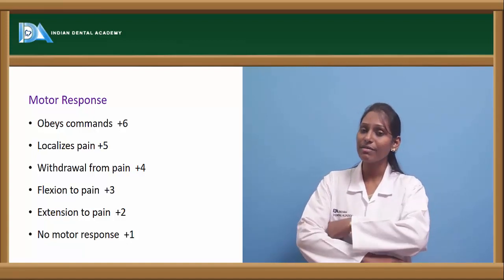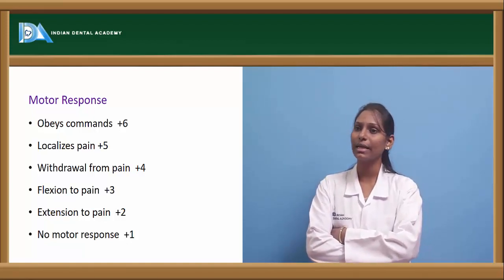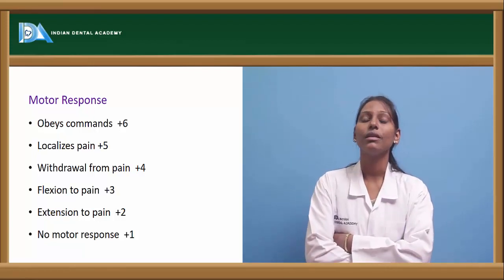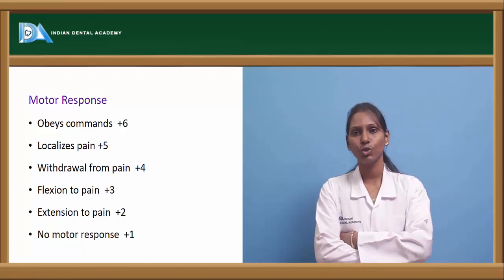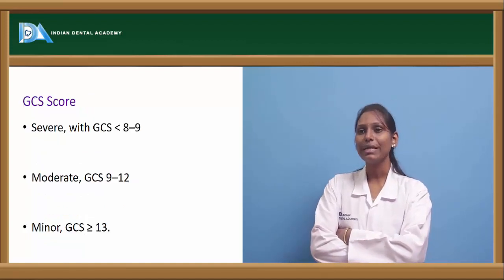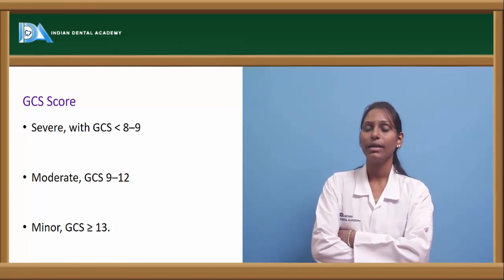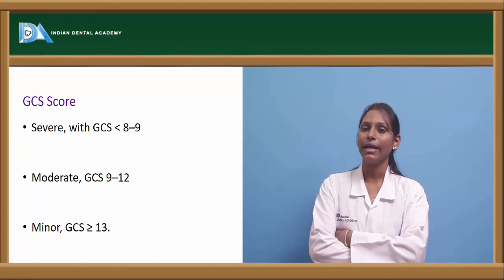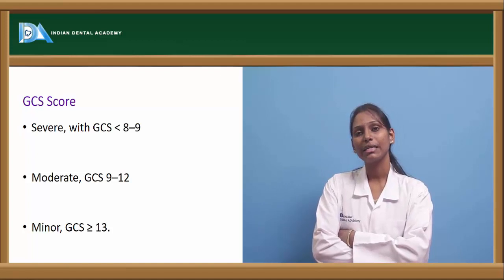In decorticate posture, because there is flexion, the motor response can be given as 3. In the decerebrate condition, as there is extension, the value for extension to pain in decerebrate posture is 2 for motor response. Based on these findings, the total GCS score can be given as severe when the score is less than 8 to 9, moderate when it is 9 to 12, and minor when it is greater than 13.